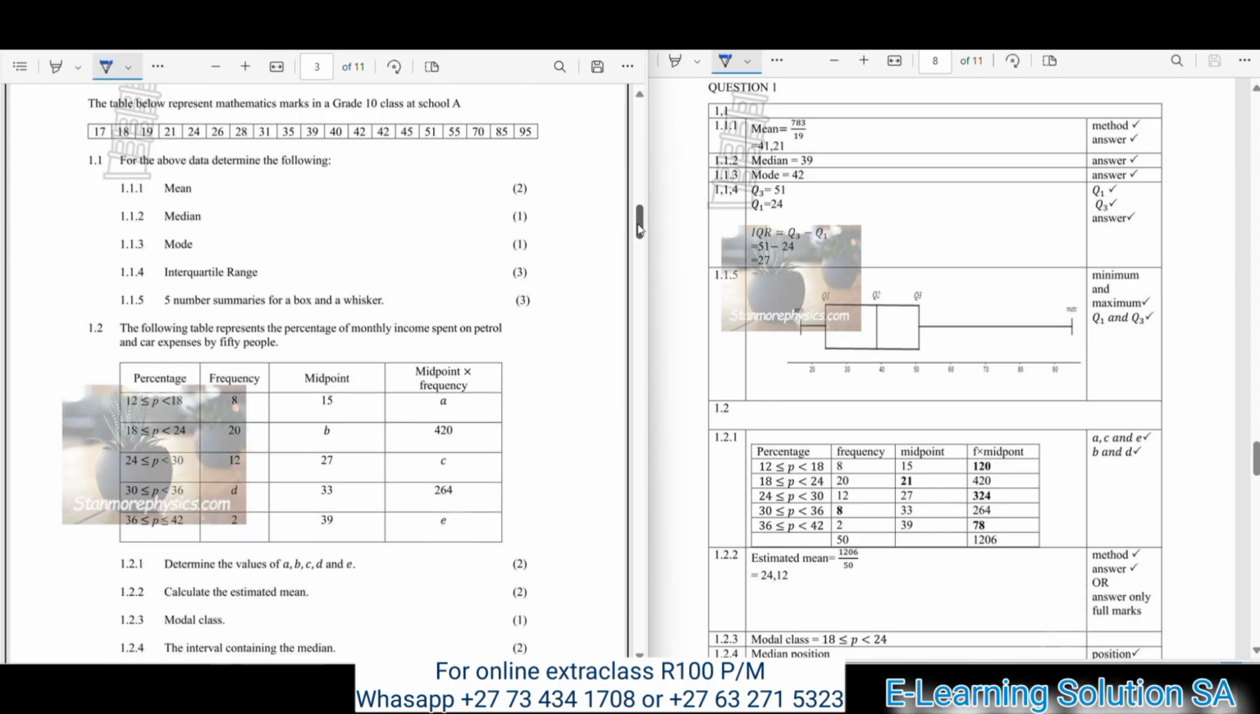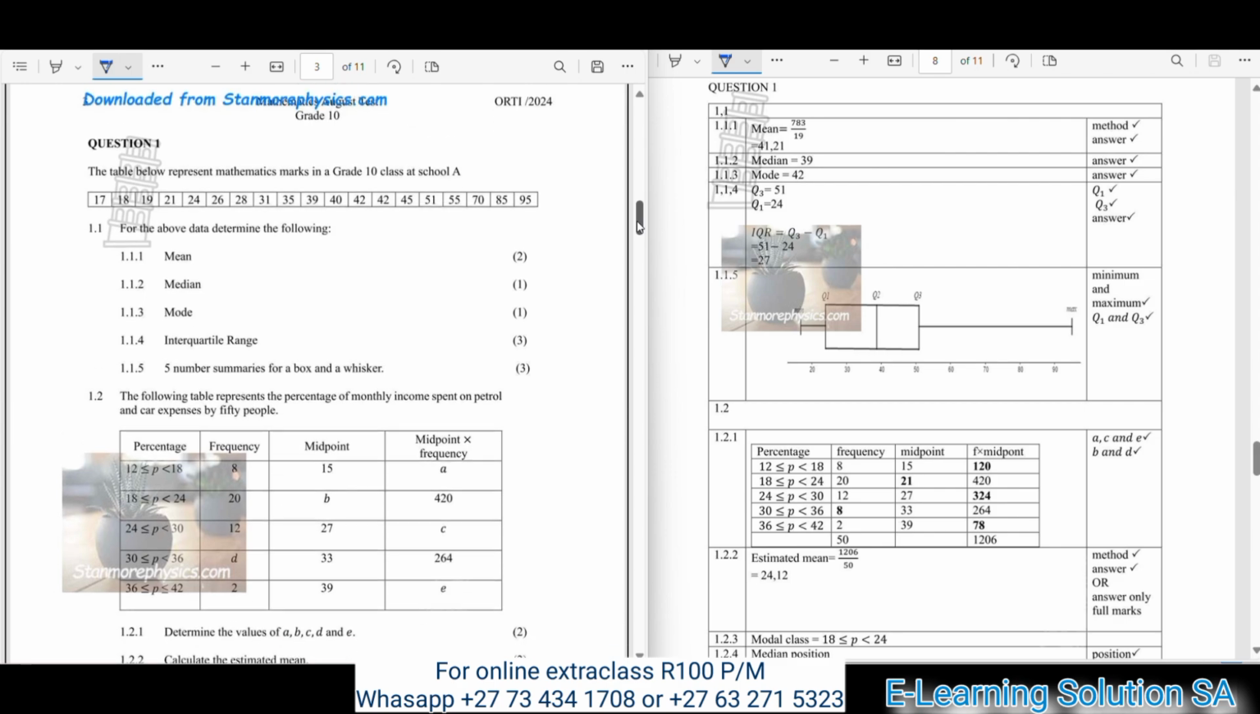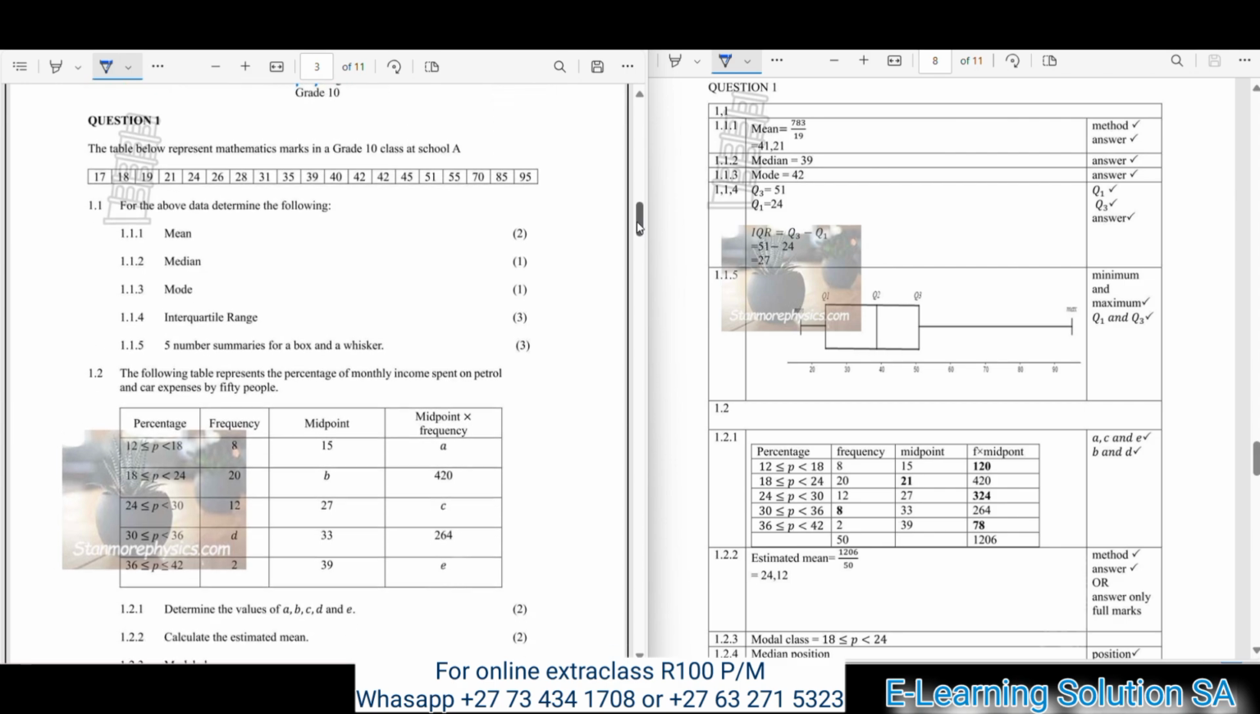Let's go to question 1. As you can see, this is our question 1. The table below represents mathematics marks in a grade 10 class at school A. So there is this data given in a table. There are numbers that you can see on the table, and for those numbers you have to answer the questions based on those numbers. I believe that 1.1 is only questions based on those numbers.